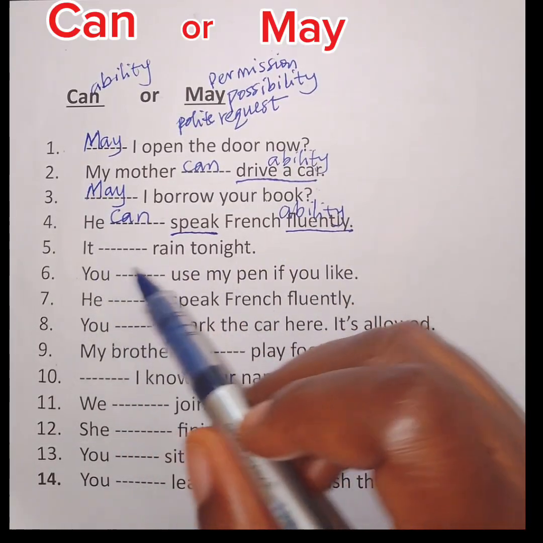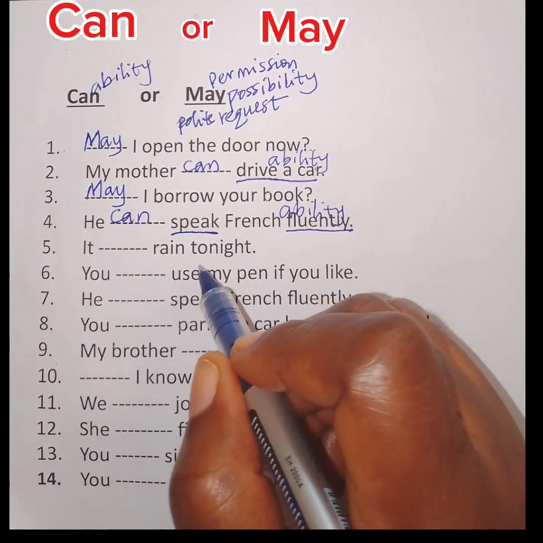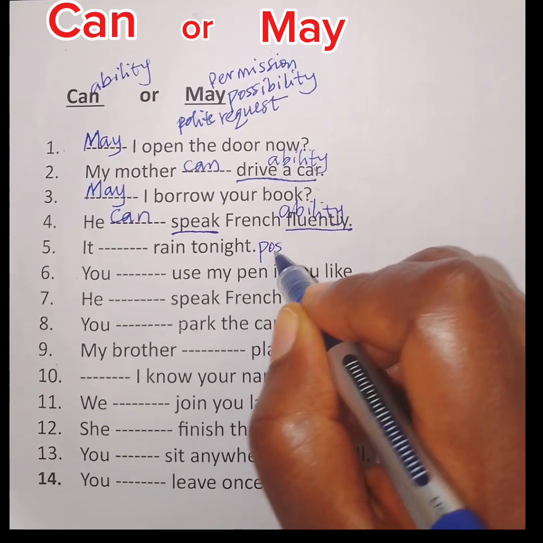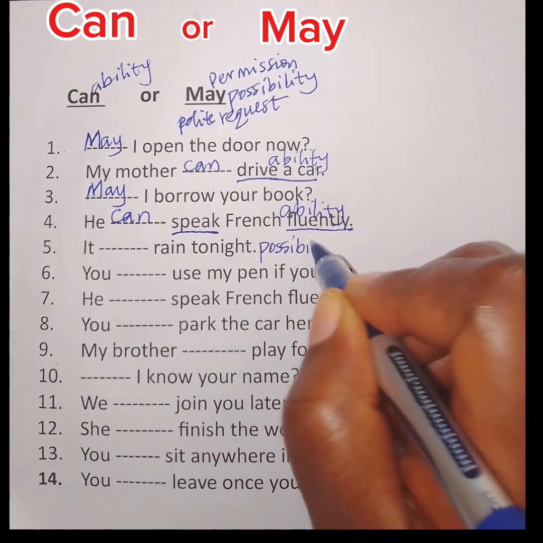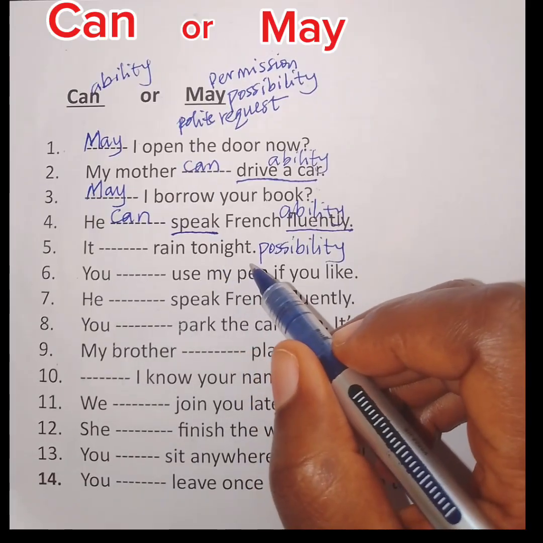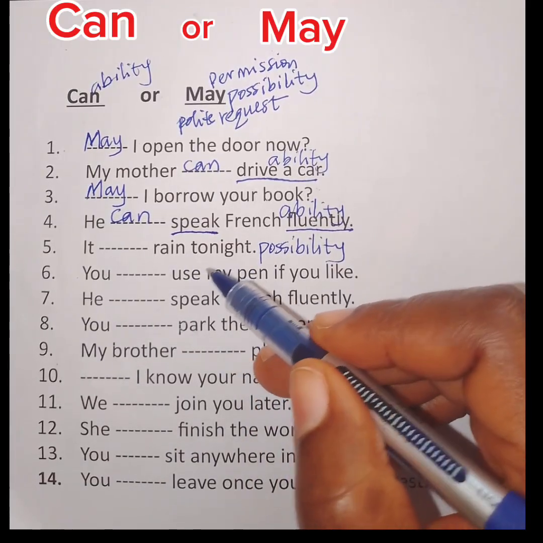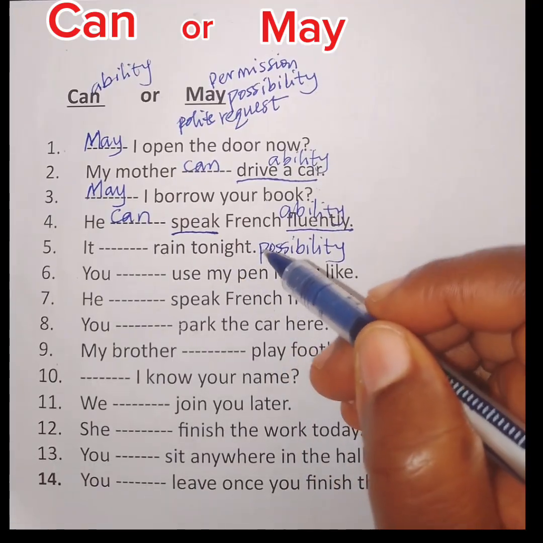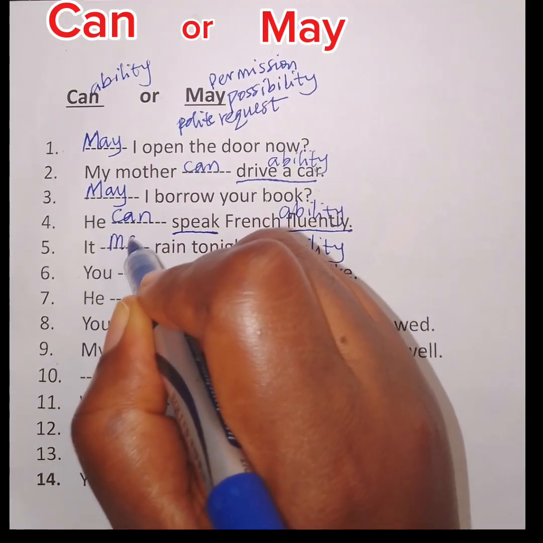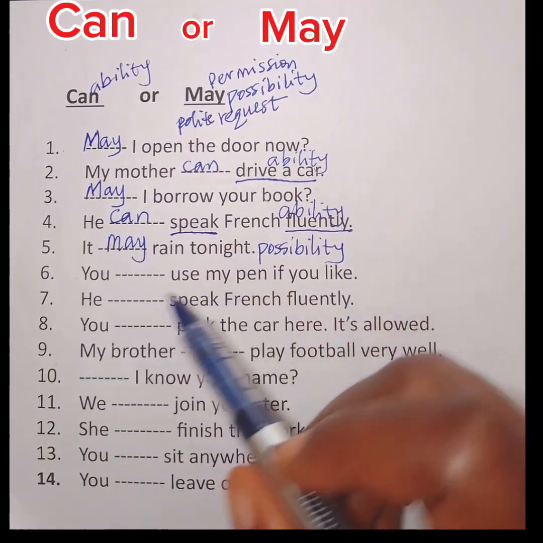5. It's blank rain tonight. Now, this sentence is talking about possibility. Now, it is not raining currently, but it is possible that it will rain tonight. So for possibility, we use may. It may rain tonight.